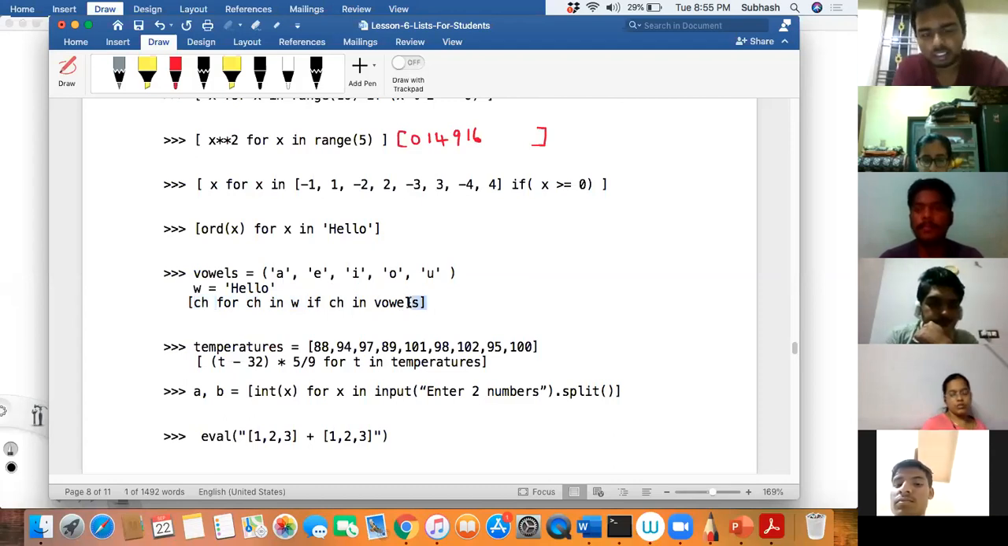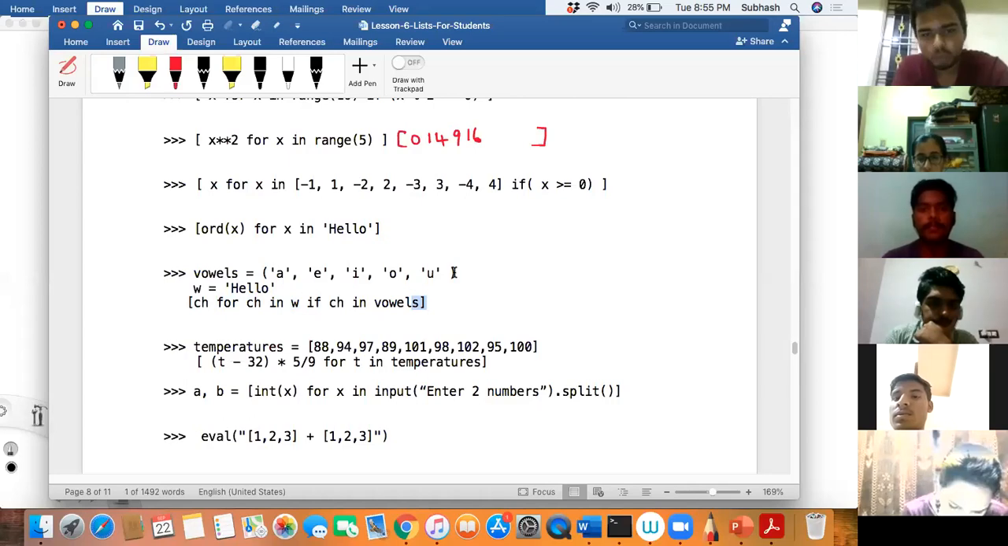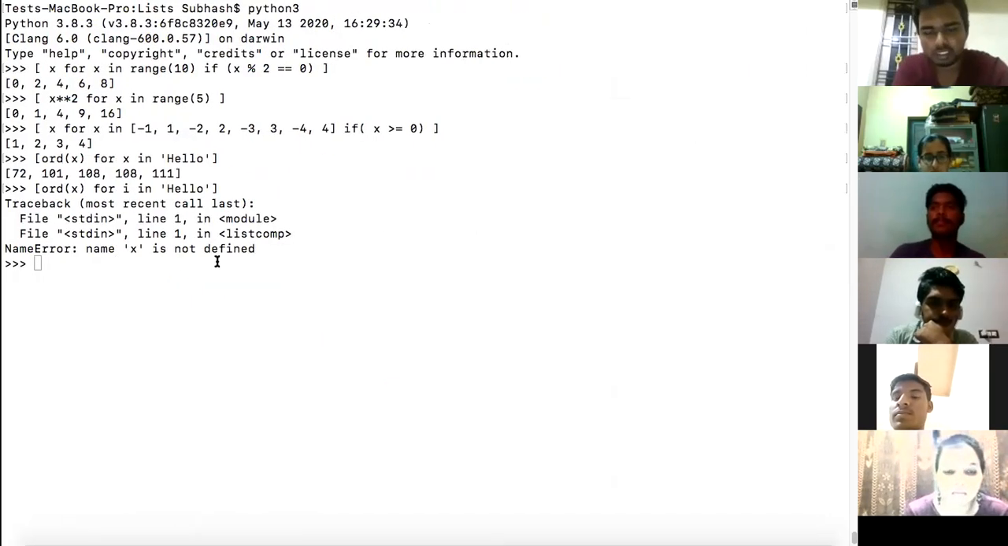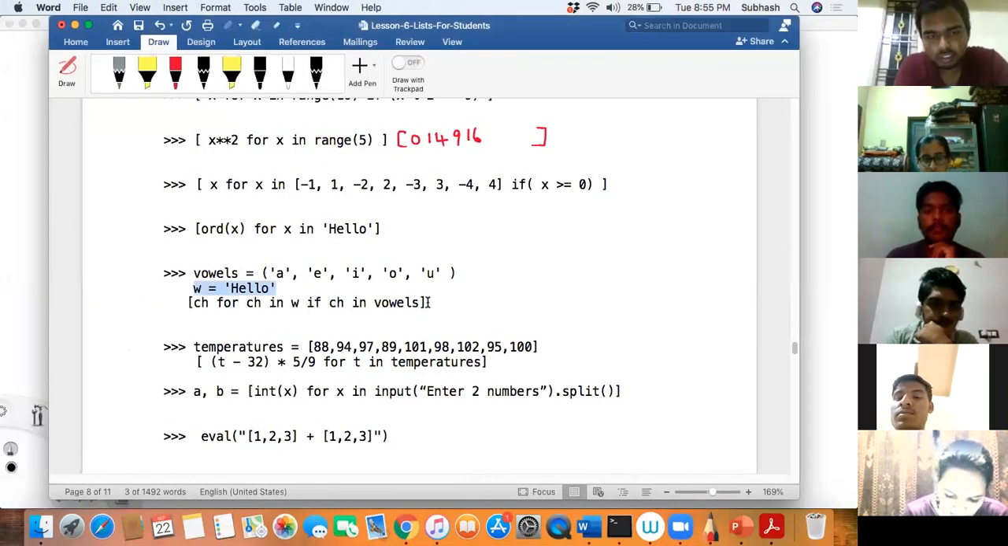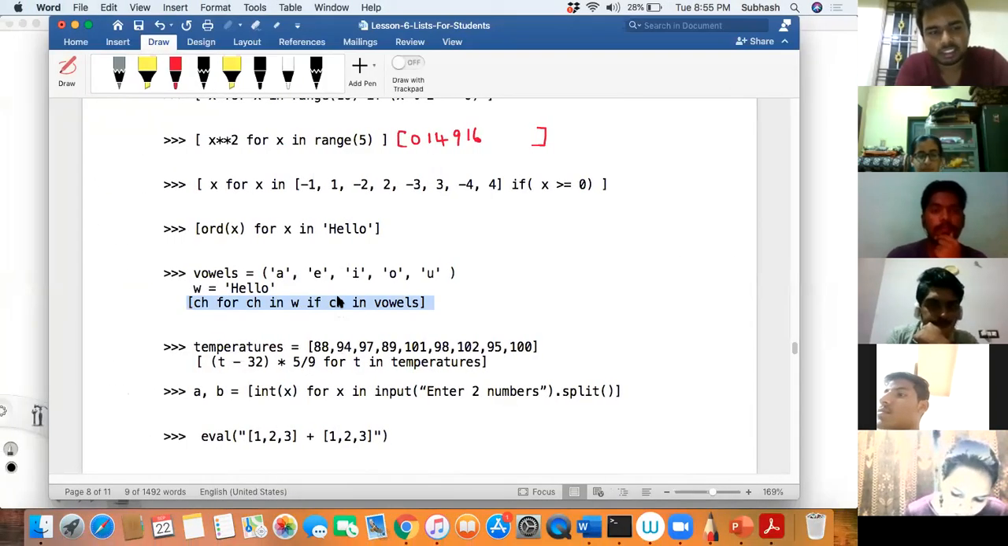Now tell me, can you tell me the output of this? E, O. EO, isn't it? Let us see. Vowels. E and O, correct? The list has been created with E and O. Did you get that? This is list comprehensions.